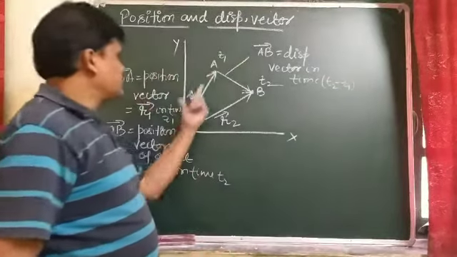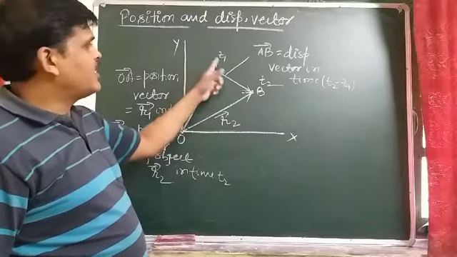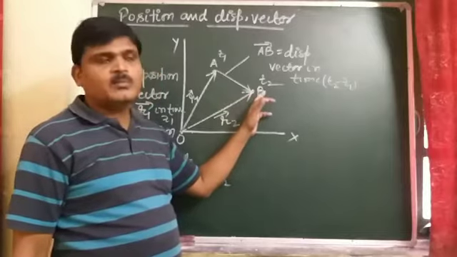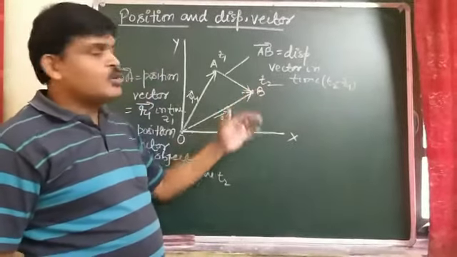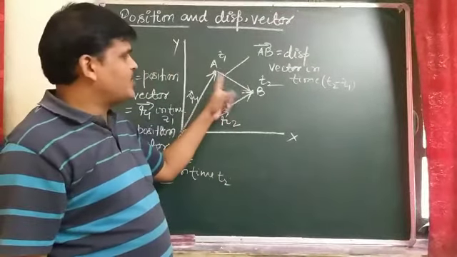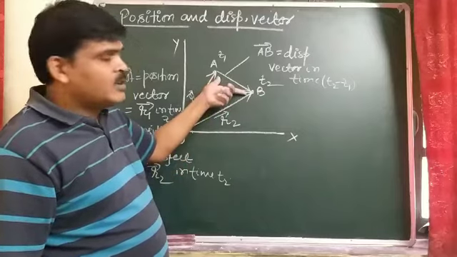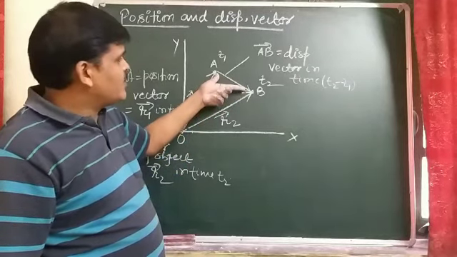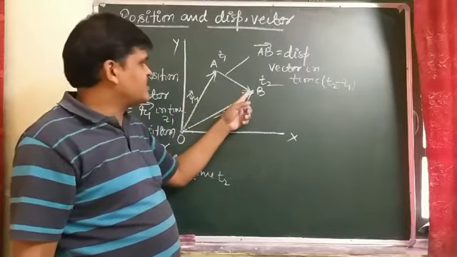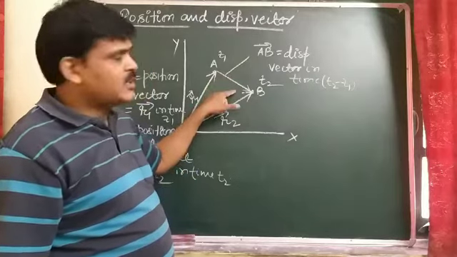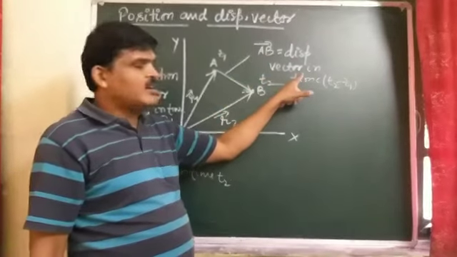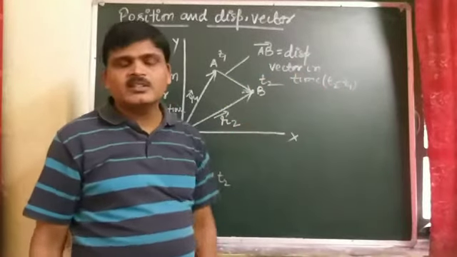Initially the position of the object is at A at time t1, and after time t2 the position changes and reaches point B. The displacement of the object from A to B gives the magnitude of the displacement, and A to B also has a direction, so it has both magnitude and direction. So AB is said to be the displacement vector of our object in the time interval t2 minus t1.